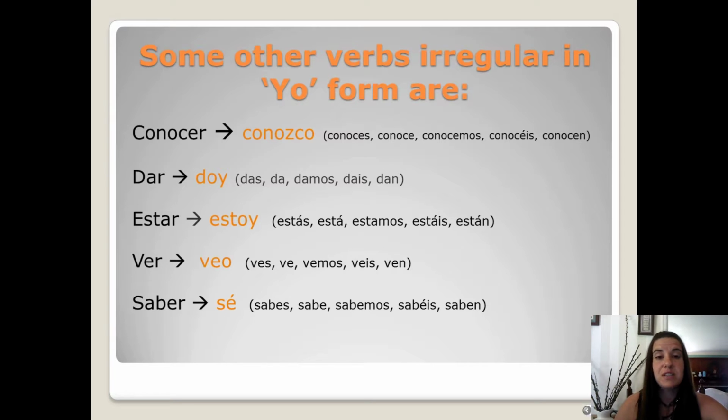Saber also means to know, and in the yo form, it's sé. It's totally irregular. It doesn't follow any rules at all. And then after that, it's normal. Sabes, sabe, sabemos, sabéis, saben.